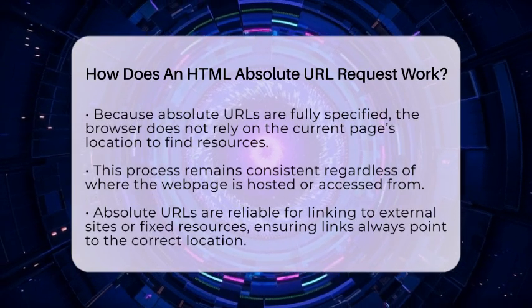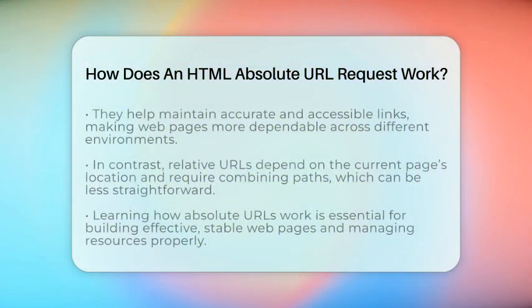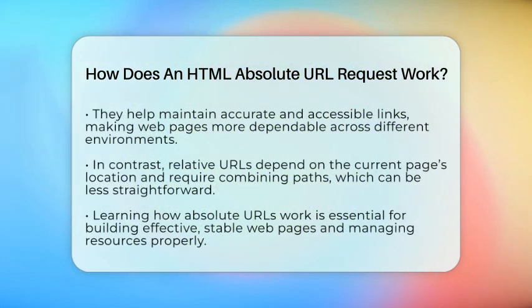In contrast, a relative URL only gives the path relative to where the current page is. Your browser then combines that with the current page's URL to find the resource. Absolute URLs avoid this confusion by being explicit and complete. Understanding how absolute URLs work is key for anyone learning HTML and building web pages. They help ensure your links and resources are always accurate and accessible.